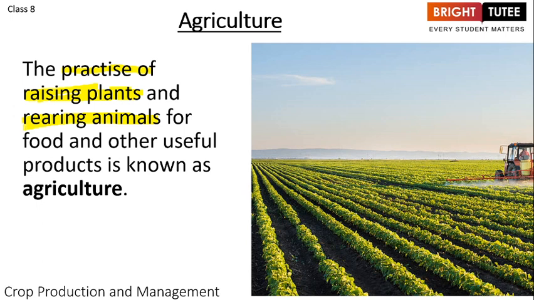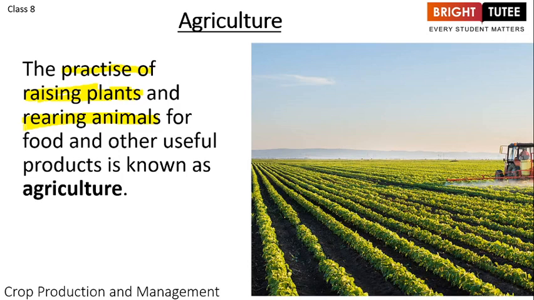And now we also include the rearing of animals. From animal products we get dairy products like milk and milk related products, and apart from that, we get meat and egg. All these are used for obtaining food.